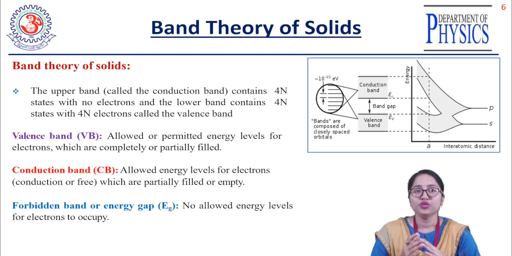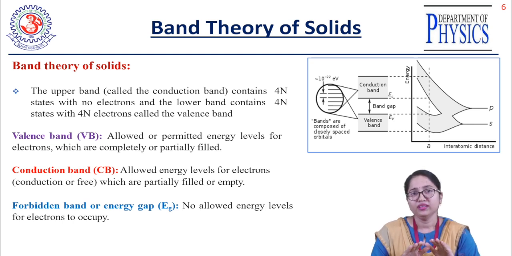First, what do we mean by the valence band? The valence band is the allowed or permitted energy levels for the electrons which are completely or partially filled. Suppose a silicon crystal is at room temperature, and we are not applying any extra heat to the semiconducting material.